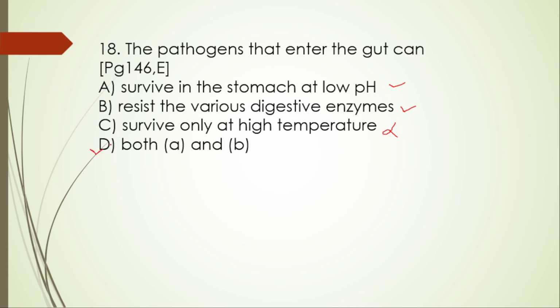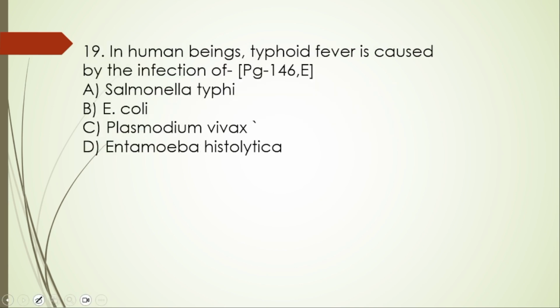So we will go with the option D. Next, 19th one. In human beings, typhoid fever is caused by the infection of Salmonella typhi. The first option itself is right. Salmonella typhi is responsible for typhoid fever. It's a bacteria.